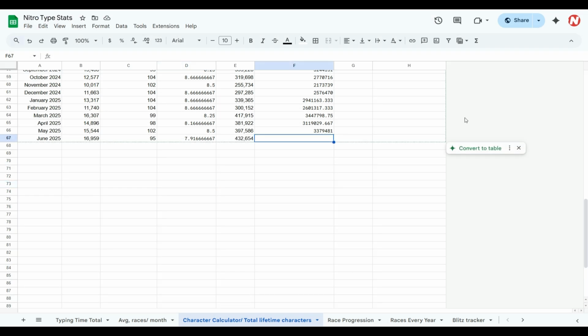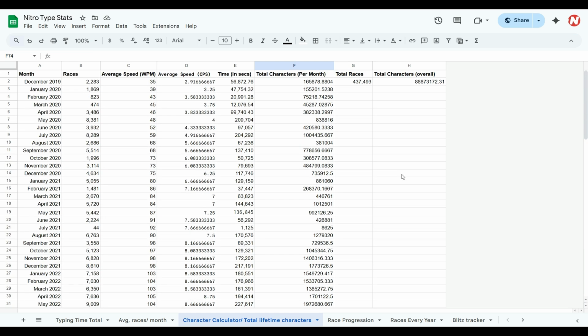All right, so that's going to basically multiply my characters per second with total seconds from the month. This is based on an average, which is a repeating decimal, so it expects half a character typed, which is not exactly possible. We're going to ignore that, okay? So basically that's going to result with 3,425,178 rounded characters for that month. And my total overall is now 88,873,172. Which, that's a lot.